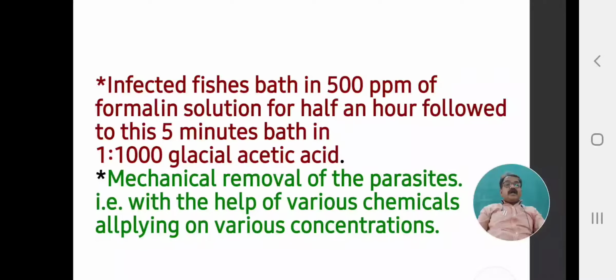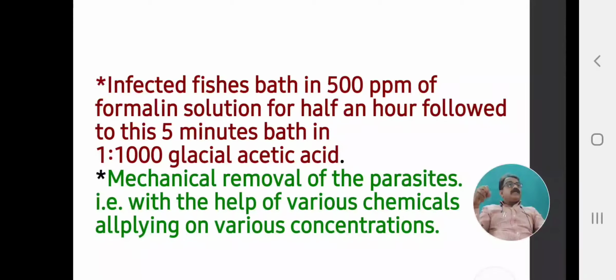For half an hour, followed by a 5 minute bath in 1:1000 glacial acetic acid. First, the infected fishes are dipped into 500 ppm formalin solution for half an hour, and thereafter they are removed and bathed in 1:1000 glacial acetic acid.